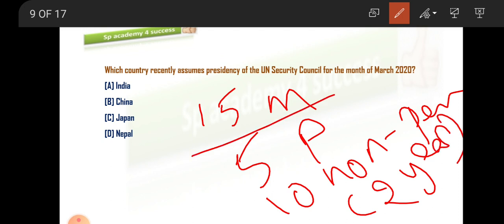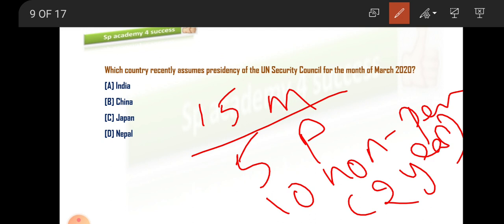So out of 15 members in the UN Security Council, 5 will be the permanent members. Okay, 10 will be the non-permanent members for a period of 2 years. And the thing is, all the 15 members assume presidency. Means each member will get an opportunity every month on a rotation basis.